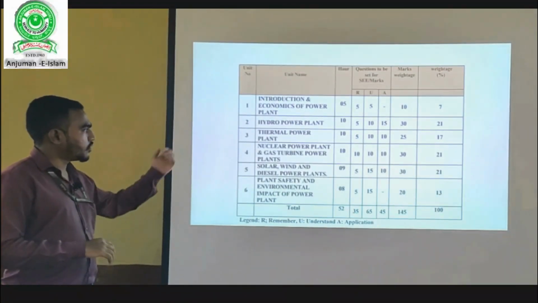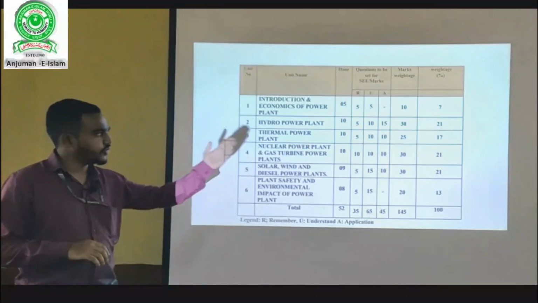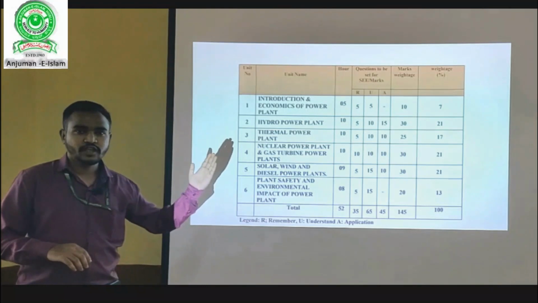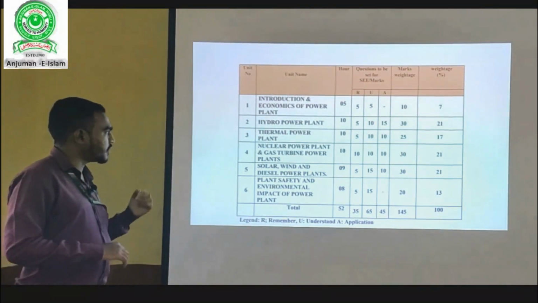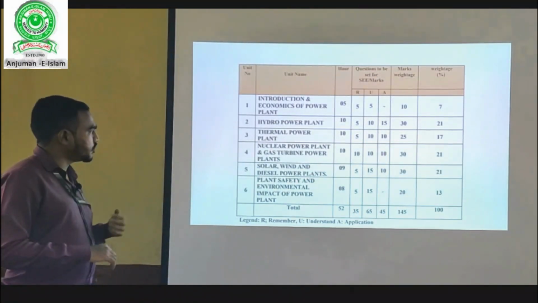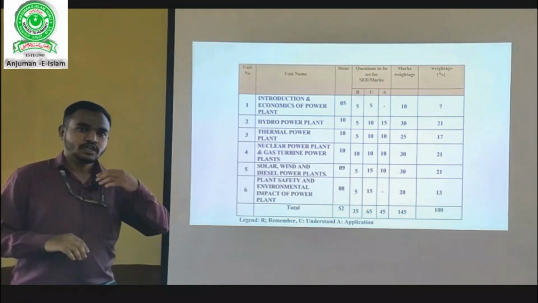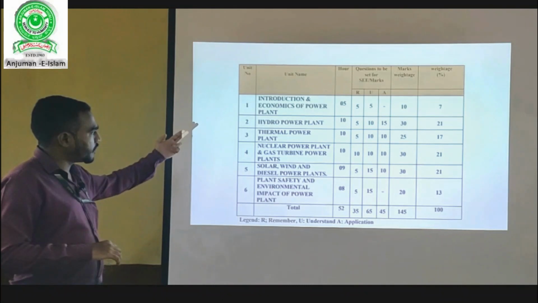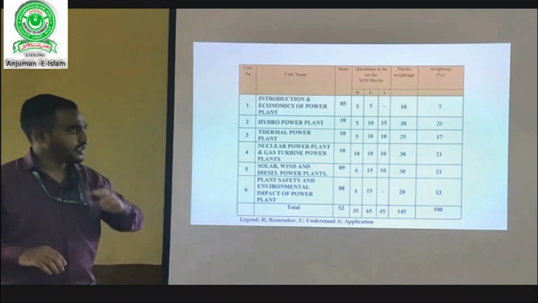Similarly, hydropower plant comprises of 30 marks. As you can see the weightage, 30 marks. So this hydropower plant is a very important chapter, dear students. Third one is thermal power plant, which comprises of 25 marks. Next, nuclear power plant and gas turbine power plants also have a weightage of 30 marks. So hydropower plant and nuclear power plant both together are 60 marks.